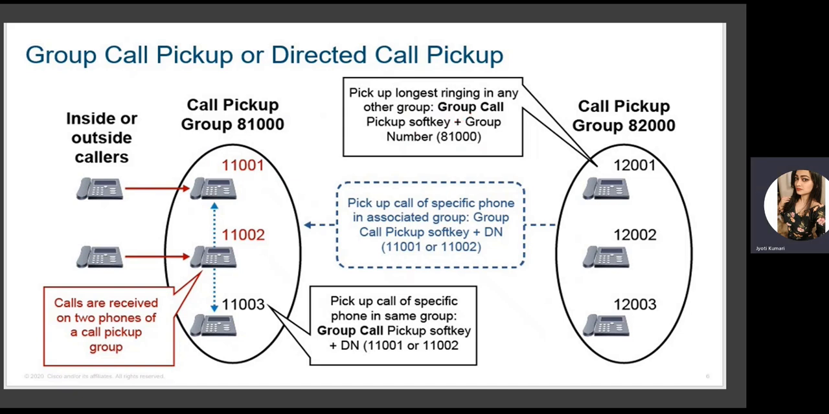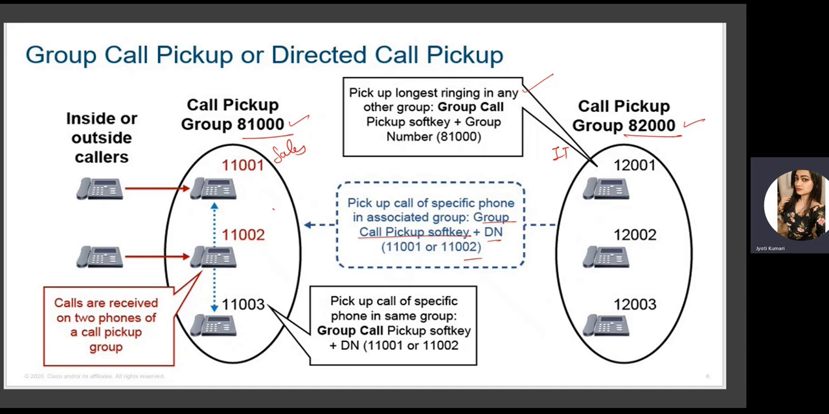Suppose we have two groups, sales and IT, and two group pickup numbers are configured. More than one phone is ringing at the same time, and we want to pick up a call, which can be from the same group or from a different group, using the group pickup number associated with them. Which call will be resumed depends on the same rule we just discussed, the longest ringing one. You can pick up the call of a specific phone in an associated group by dialing the group pickup soft key and then the DN number. Now this is directed.